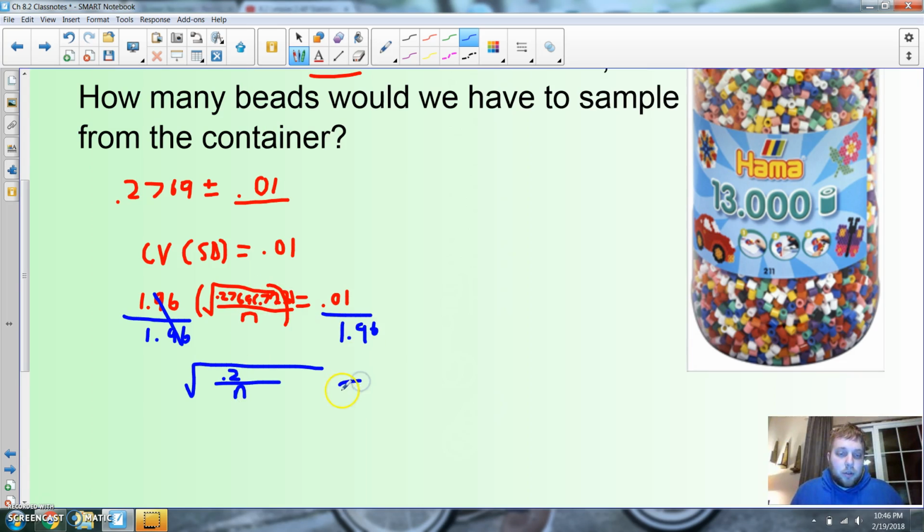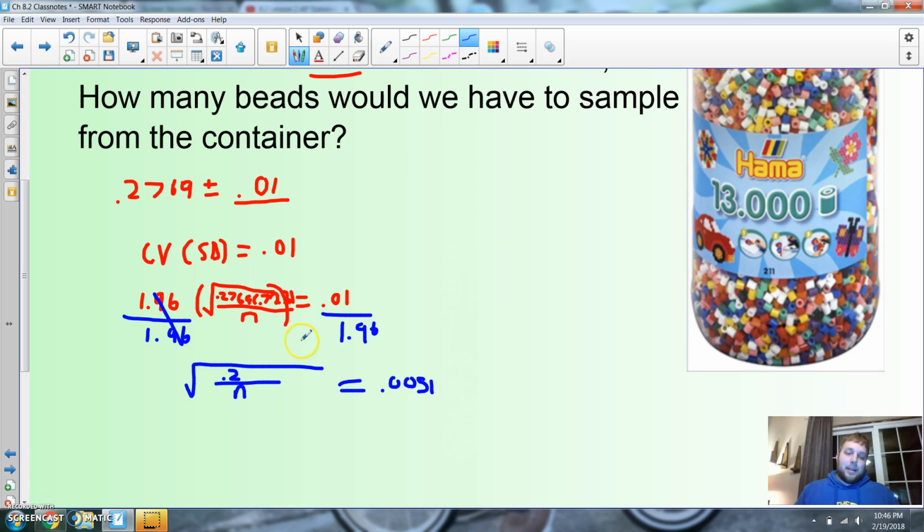And that should equal 0.01 divided by 1.96, which is about 0.0051. Cool.